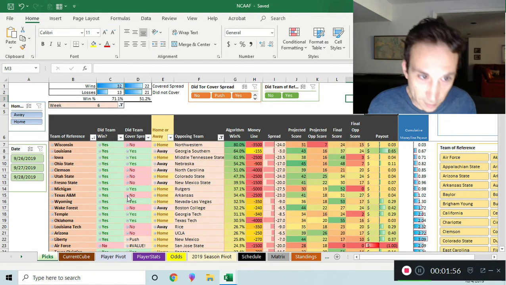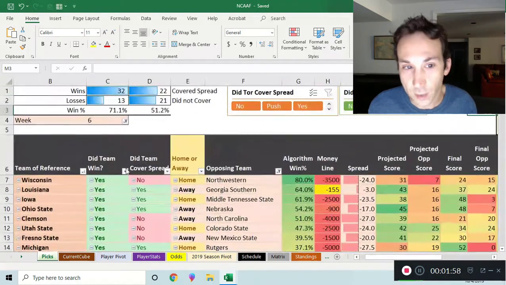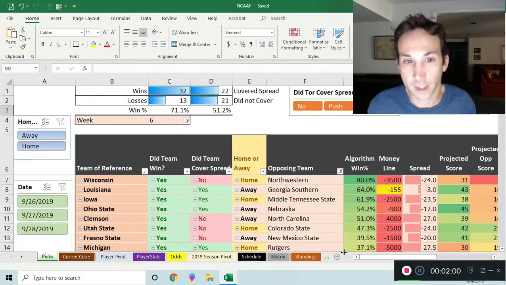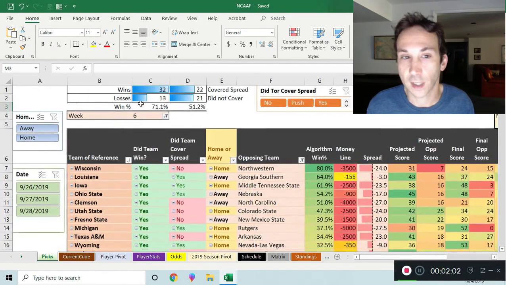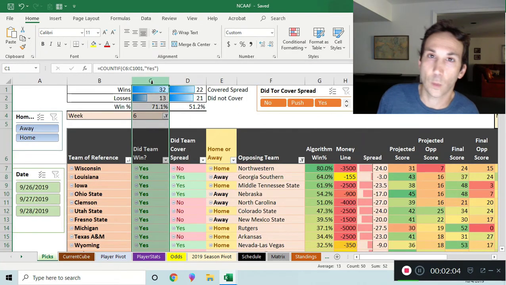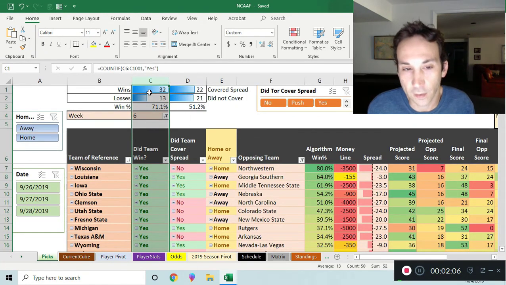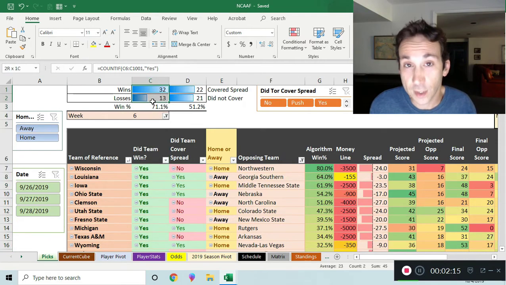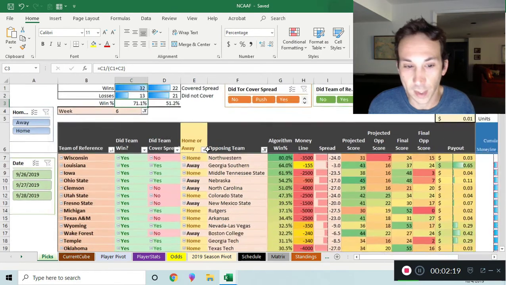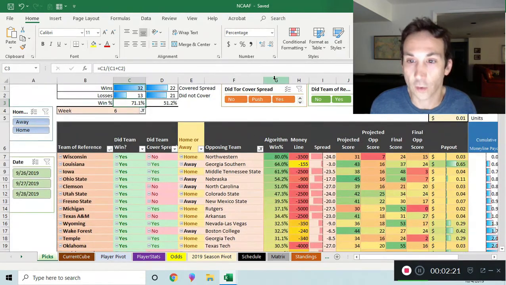So let's talk about last week, for example. Just looking at the money line, and I want to focus a lot on the money line right now because I care about who wins games, and that's part of what this is supposed to be about. So let's not pay attention to spreads so much, but just money line. We were 32-13 last week, 71% of our games winning, and we have this order here.